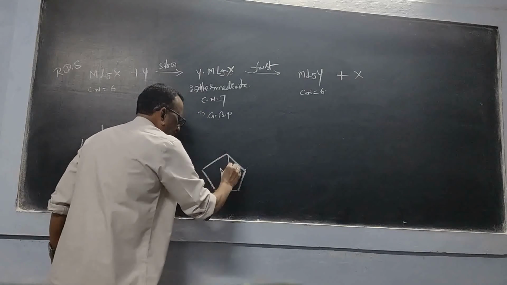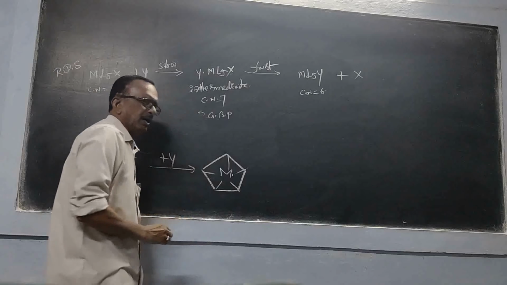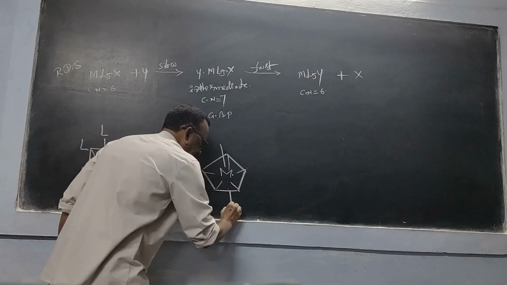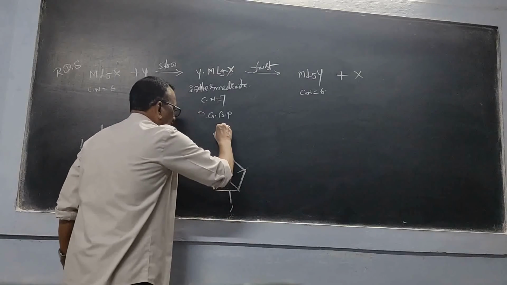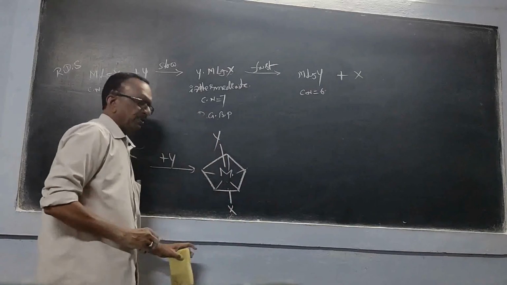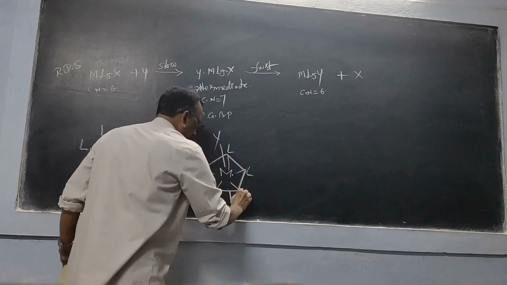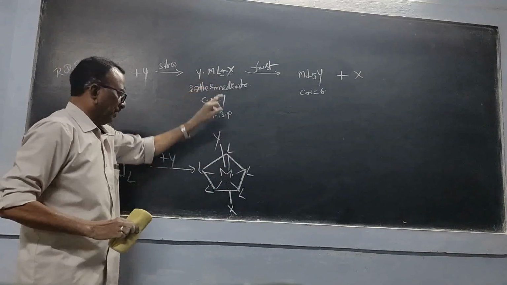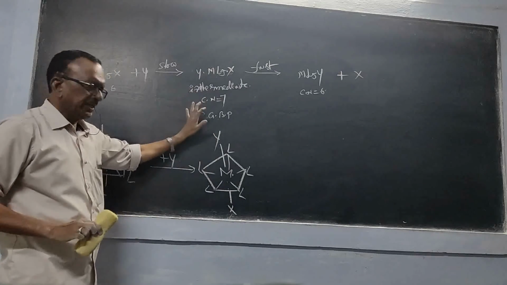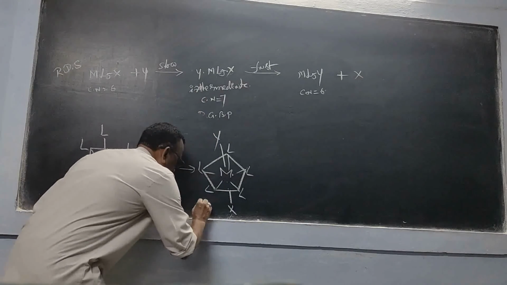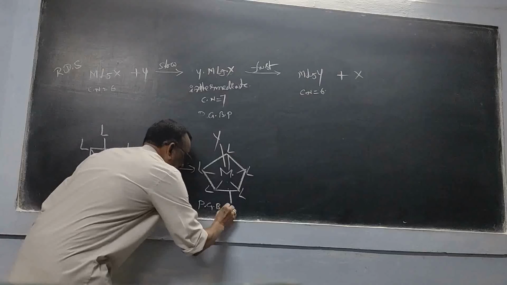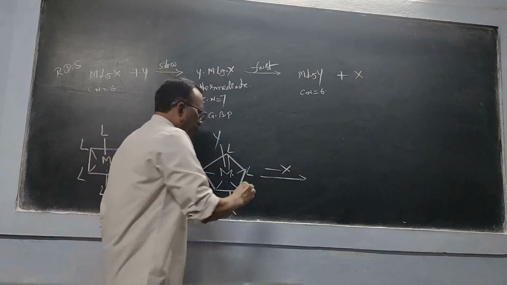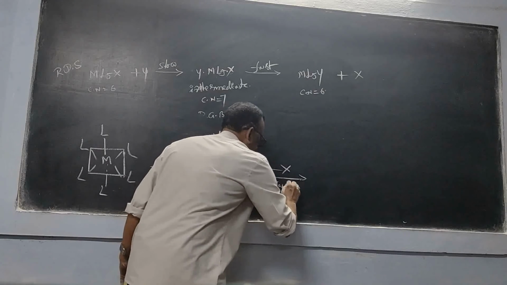This is the metal, with 5 ligands from 5 corners, 1 from the top and 1 from the bottom. Say for example here we have Y and here we have X, and the remaining 5 are ligands. So this is M, L5, X and Y. This is the intermediate, a pentagonal bipyramid, from which X is removed.